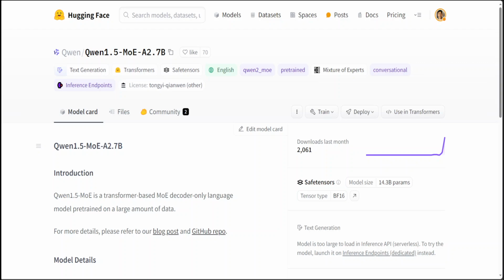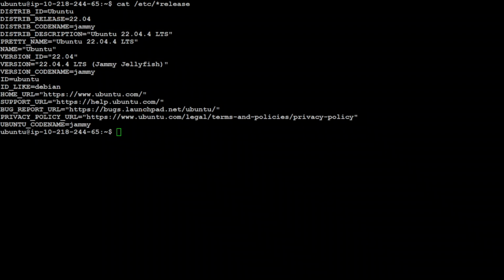But for now, let's get started and see how we can locally install this Qwen 1.5 model. Let me go to my local system where I am running Ubuntu. I have one GPU card with 20 GB of VRAM and my memory is 32 GB.